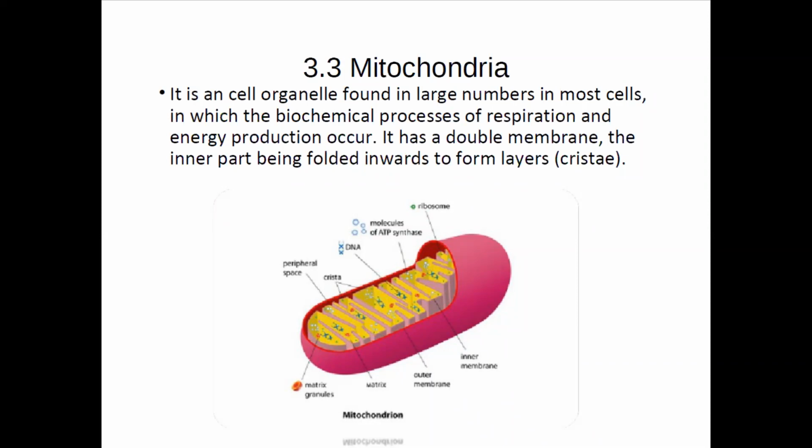So this is the structure of the mitochondria. It is a matrix in which the cristae are present, and inside these cristae, different types of energy production are going on, and molecules of ATP are synthesized in this type of material. The inner membrane is also there and the outer membrane is also there, and in the matrix all the things are dipped in. Okay, so moving on to the next type of organelle.